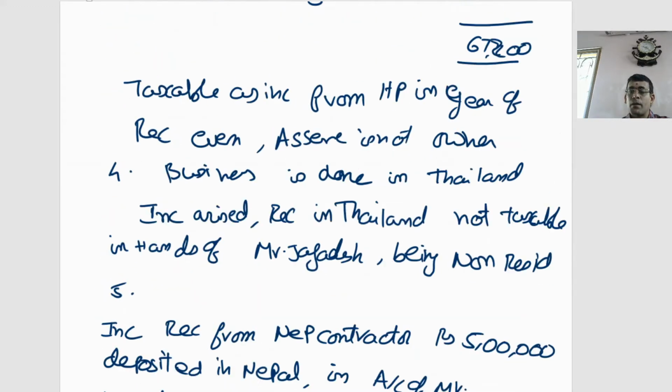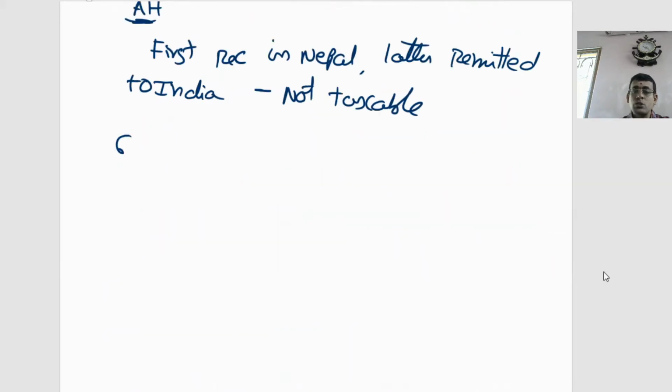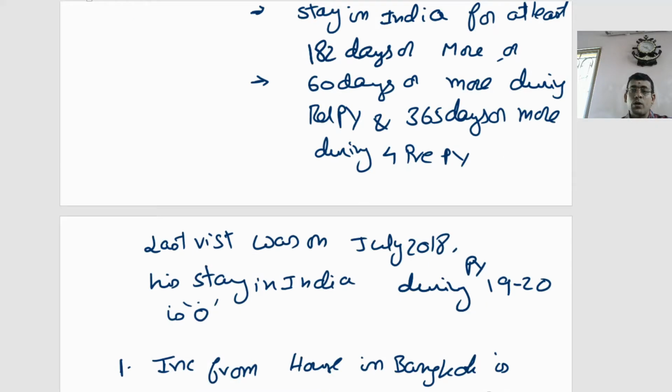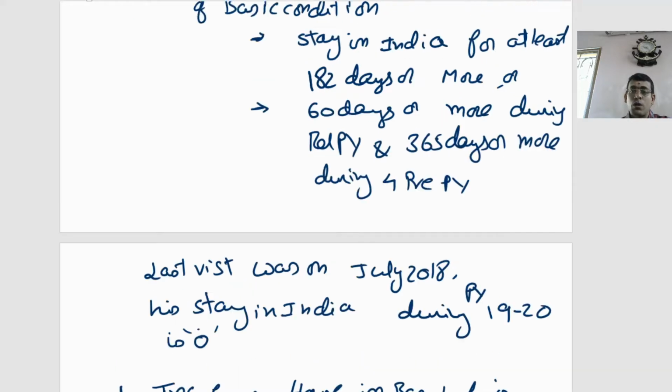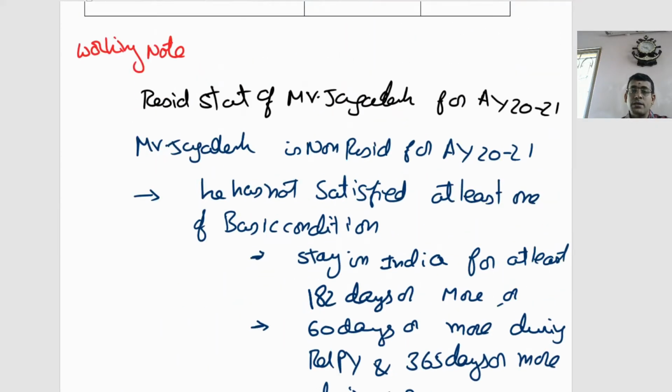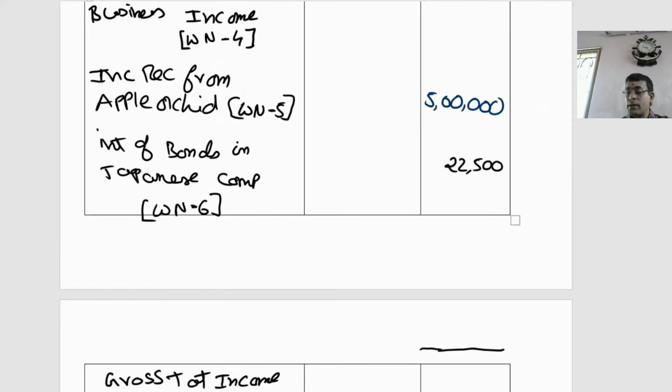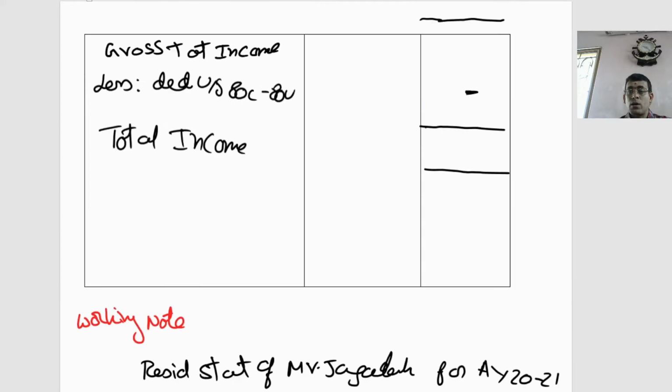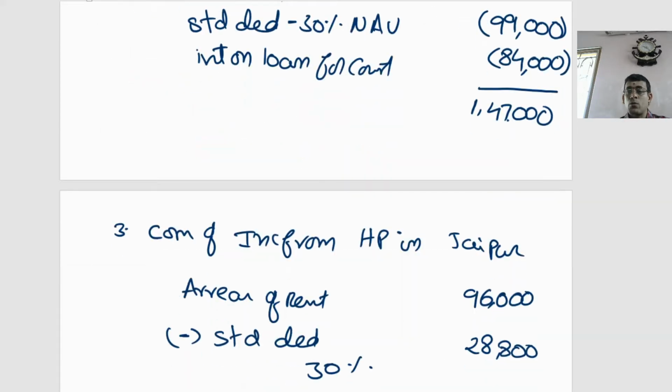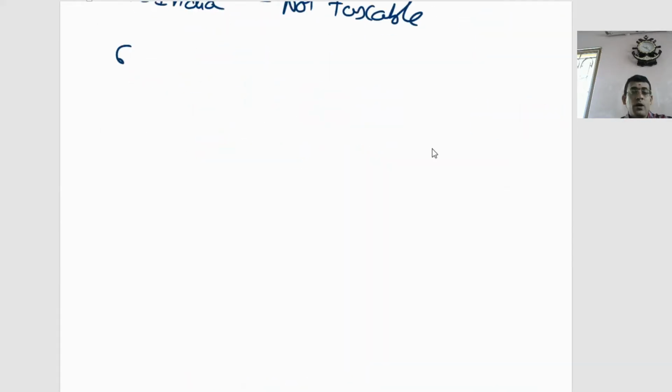Then working note number 6, which is nothing but your last working note. Let us see what this is. It is nothing but your Japan bonds. What are the Japan bonds speaking about? The total income of the Japanese bonds is going to be 45,000. 50% of the income is received in India. 50% is received outside. So ultimately here, in the working note, what do I have to consider?